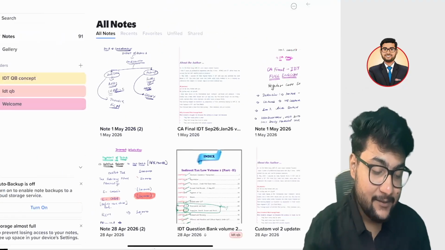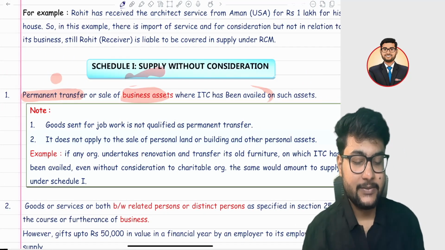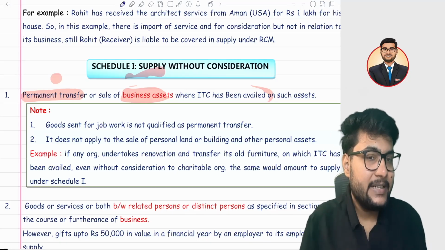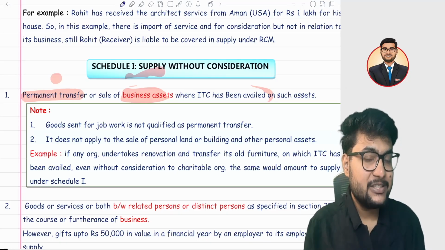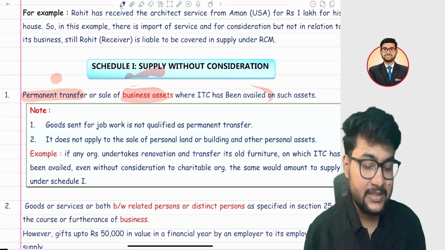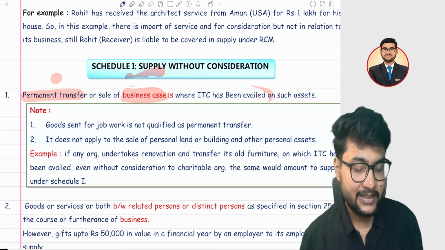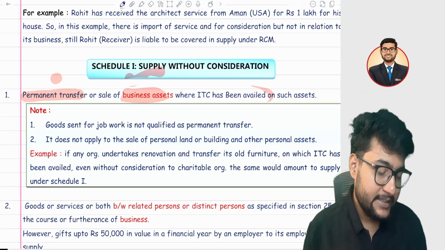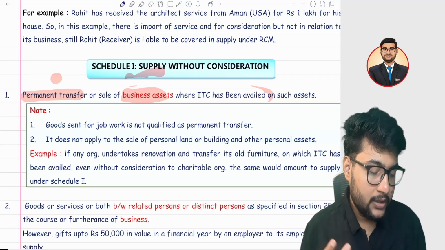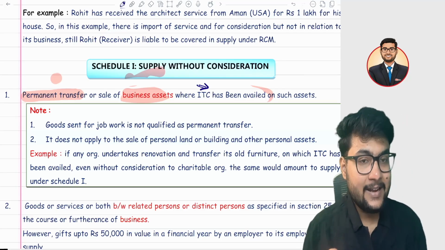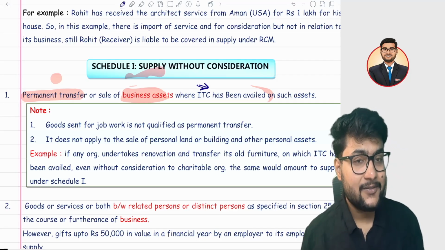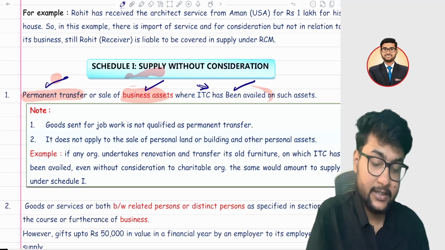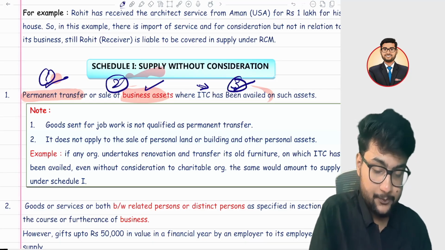And I have told you, it's a permanent transfer, not a job work. You will see in case of a job work, it is a temporary transfer. After the processing, the job worker will return it to you. Means job work is not a permanent transfer. And personal things are not covered here. Anything on which you haven't taken the ITC is also not covered under the first entry. Means three conditions: permanent transfer, business assets, and ITC has been taken. All three conditions you have to check.